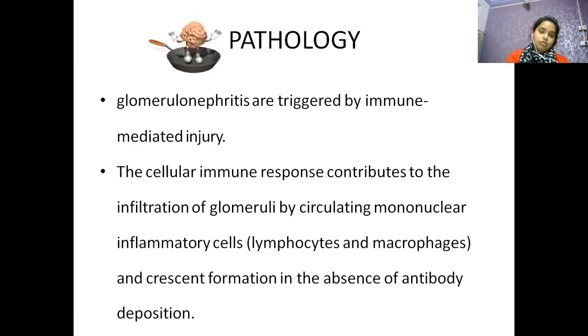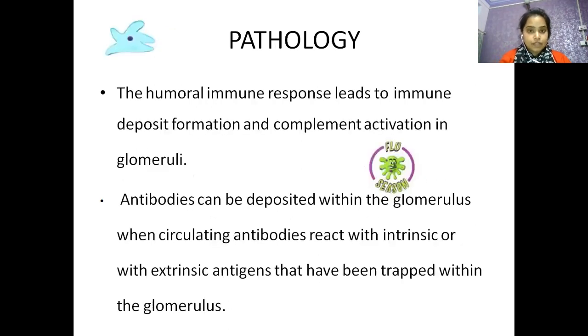If the cellular immune response infiltrates and goes to the glomeruli, and then antibody deposition forms, the humoral immune response leads to immune deposit formation and complement activation in glomeruli.